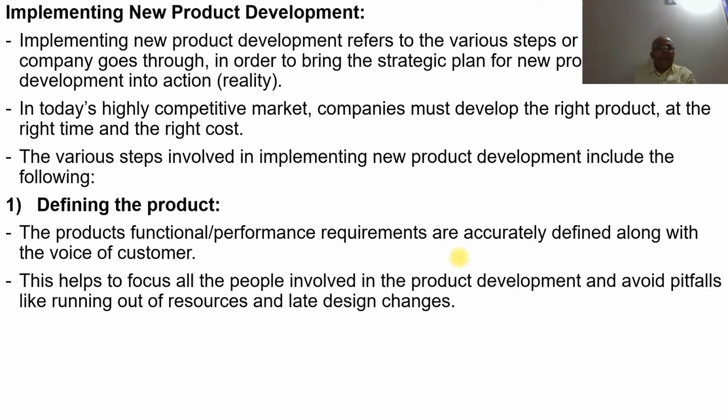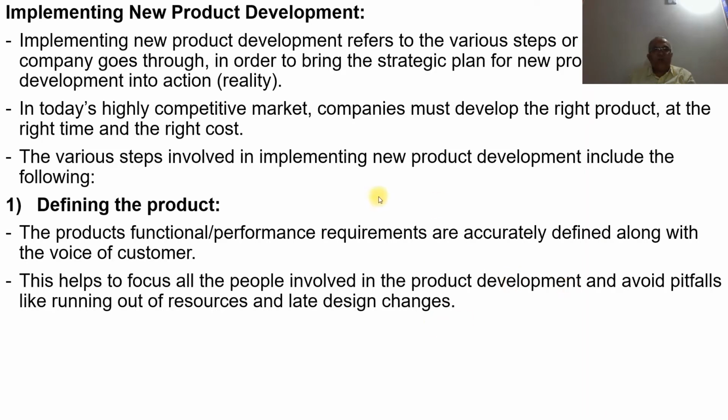Now, in this video, we are going to discuss the implementation of new product development. Implementing a new product development refers to the various steps or processes that a company goes through in order to bring the strategic plan for new product development into action. That is reality. In today's highly competitive market, companies must develop the right product at the right time at the right cost. That is the main slogan of any new product development. So in a competitive market, you should have the right product at the right time at the right cost.